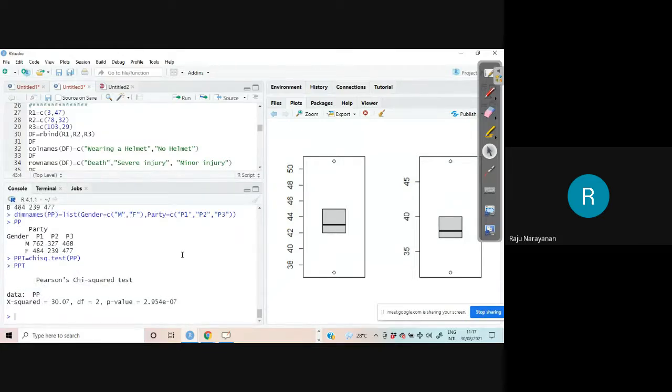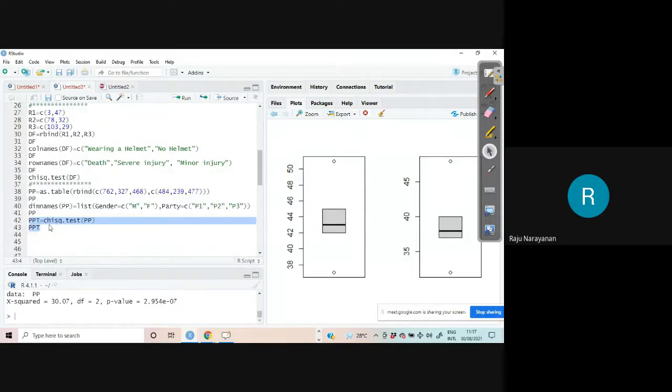Data file is this one. Chi-square value is 30.07. Degrees of freedom is 2. Here, there are 2 rows and 3 columns, so 2 minus 1 into 3 minus 1, 1 into 2, 2. P value is very small. That means what? There is no association is rejected. That is, there is association. Suppose you want to see the theoretical value.